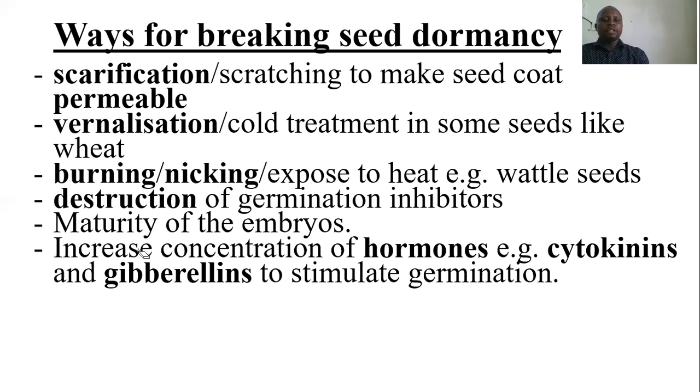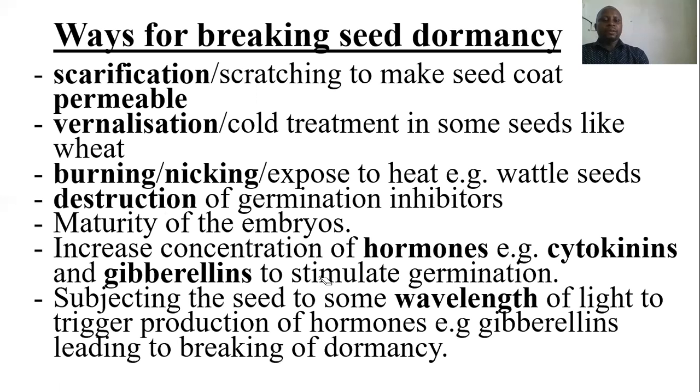Then we've talked about maturity of the embryo and increase in concentration of growth hormones like cytokinins and gibberellins. And finally, we've talked about subjecting the seeds to some wavelengths of light. This will trigger production of hormones, hence making the seeds germinate.